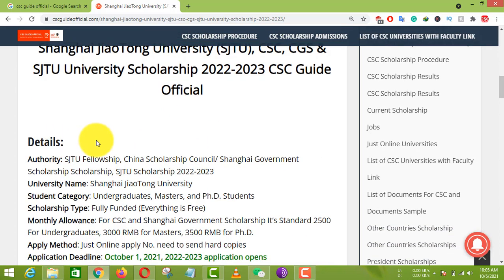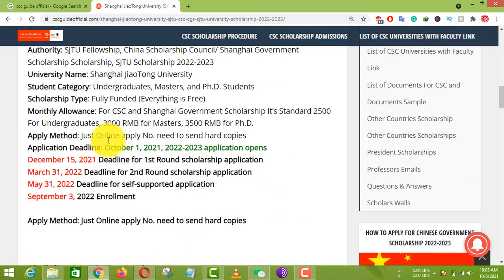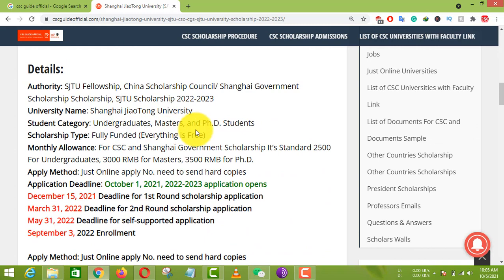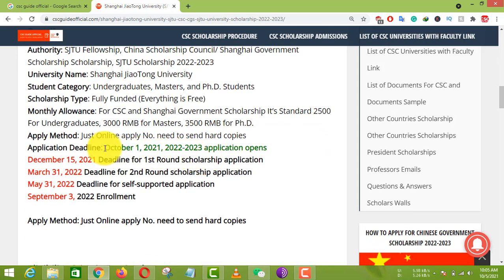Here are the details. Authorities: Shanghai Jiaotong University Fellowship Scholarship, China Scholarship Council, meaning CSC Scholarship, Shanghai Government Scholarship SGS, and Shanghai Jiaotong University CSC Scholarship. This is for undergraduate, master and PhD students, and it is a fully funded scholarship with a monthly allowance. For the CSC Shanghai Government Scholarship, the standard is 2,500 for undergraduate, 3,000 for master and 3,500 RMB for PhD. You just apply online, no need to send hard copies.